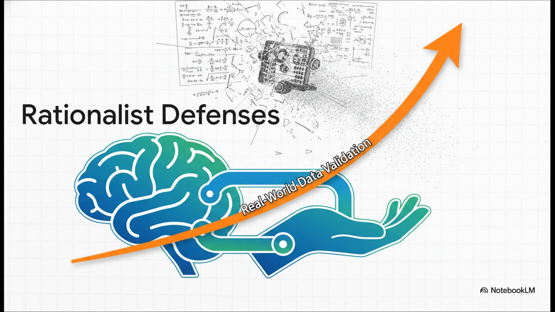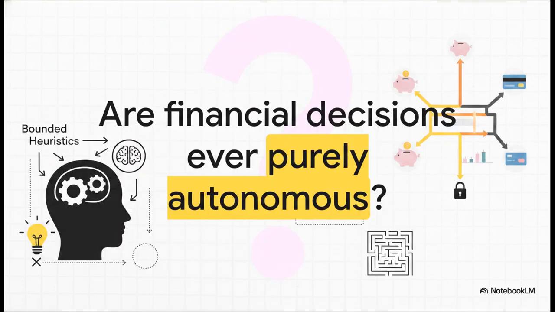And most importantly, realizing that human cognition relies on heuristics demands that we actively design our financial institutions, our apps, and our policies to accommodate actual human beings, not mythical, perfectly calculating robots. Which leaves us with a profound question to end on. As you look at all the evidence we've explored today, if our minds are bounded, if our heuristics are automatic, and if our choices are heavily shaped by external choice architecture and defaults, is perfect rationality an illusion we can simply no longer afford to believe in? And if so, how much of your financial life is truly, purely autonomous? Think about that the next time you make a major financial decision.